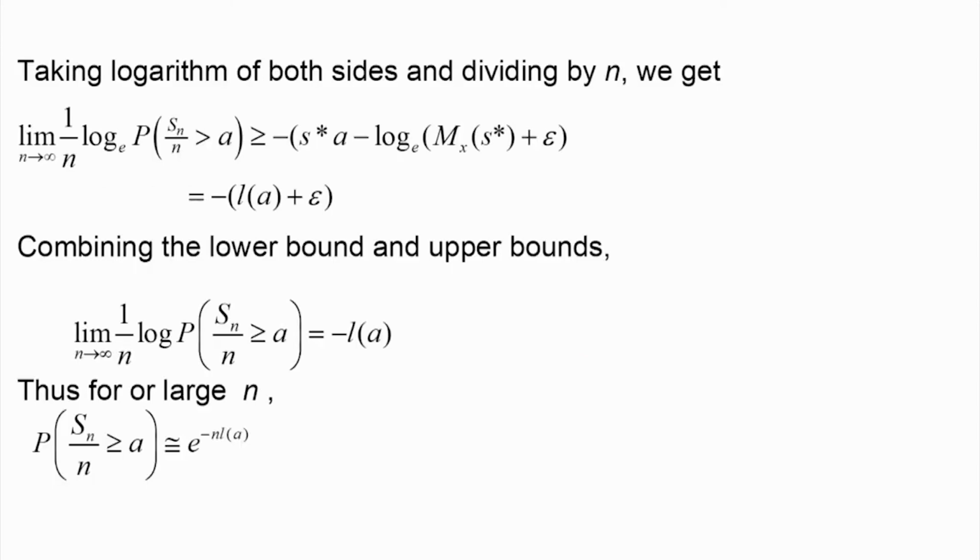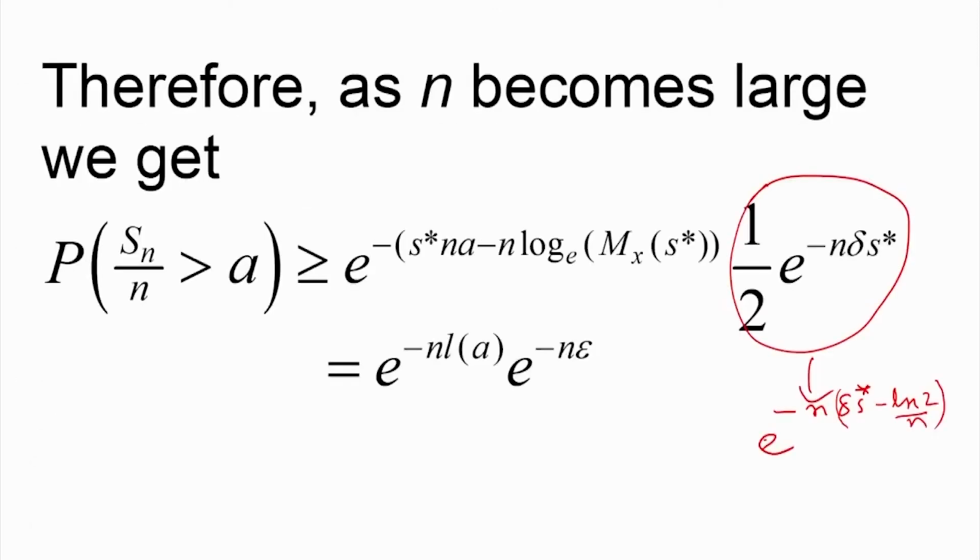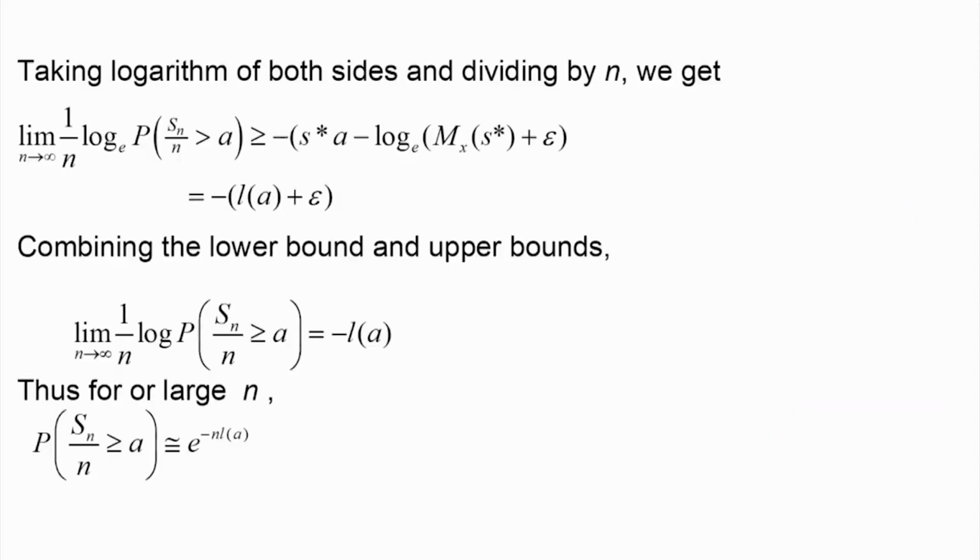So what have we established? As n tends to infinity, this quantity will become very small, it will become epsilon. We show, by dividing by n and taking the limit as n tends to infinity, that this quantity is greater than or equal to minus LA plus epsilon. So we have the lower bound now.